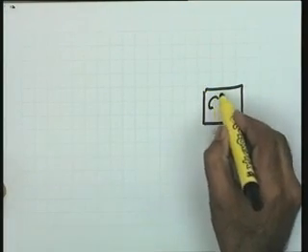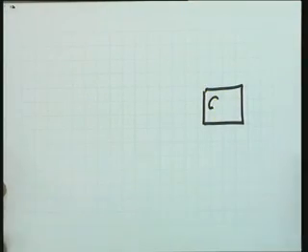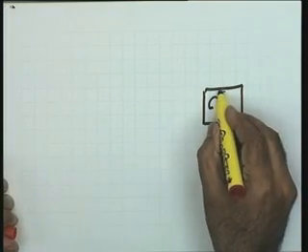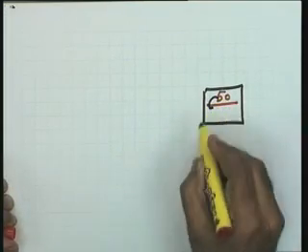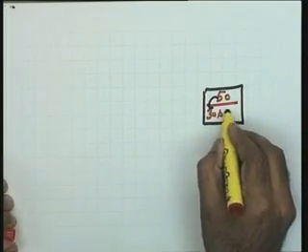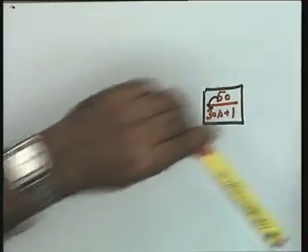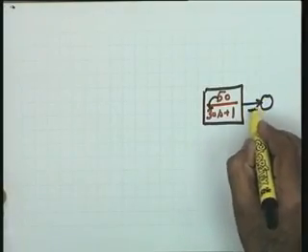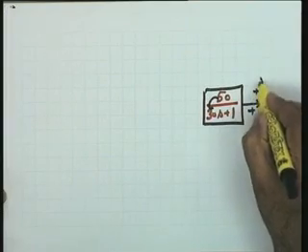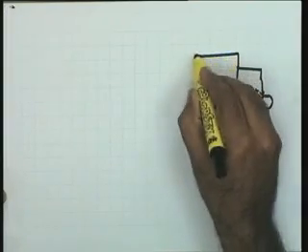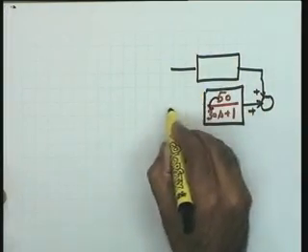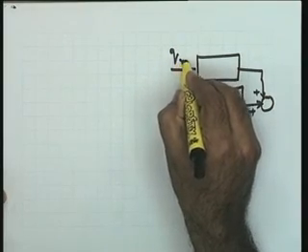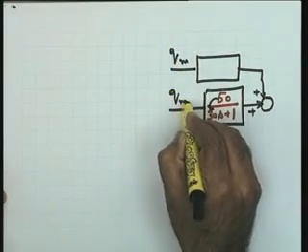Gp(s), the process transfer function, let me fill it up. In this transfer function we have taken 50 over 30s plus 1. This we have taken as the transfer function of the process, plus here the disturbance transfer function, the disturbance is Qm, here the manipulated signal is Qm(s),